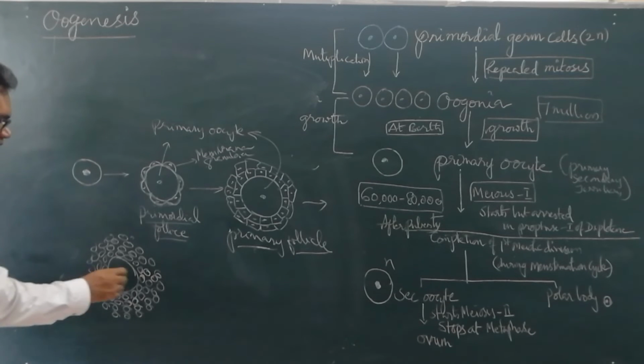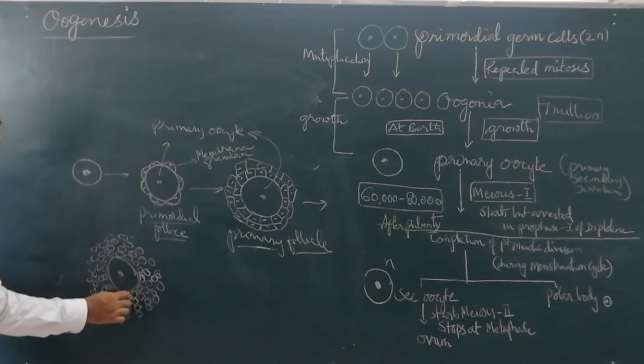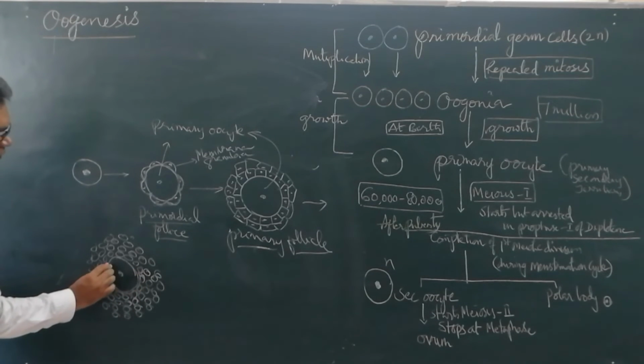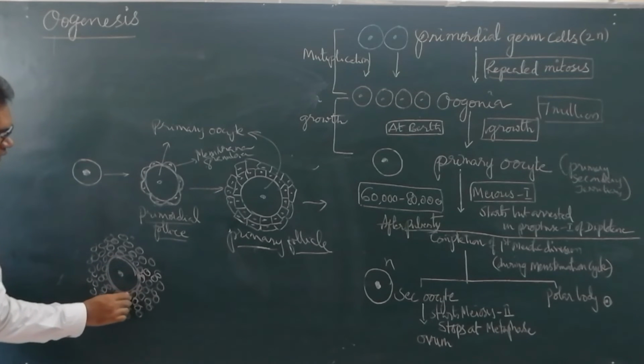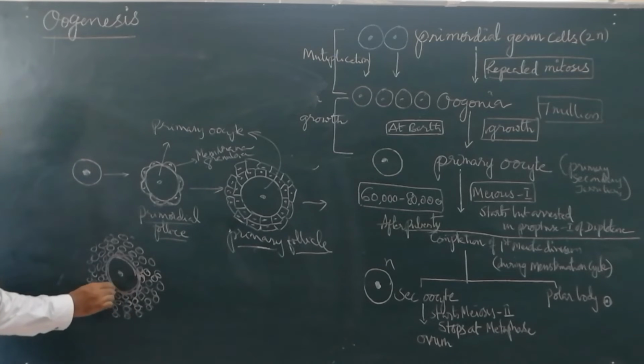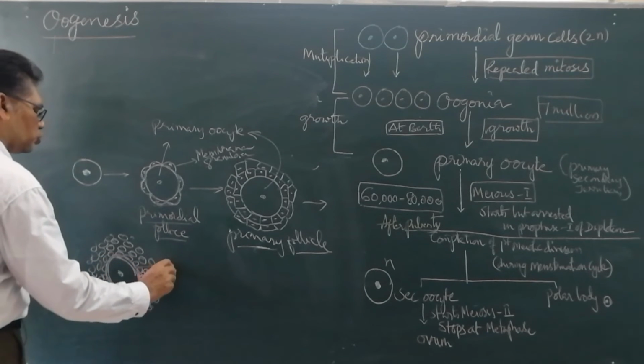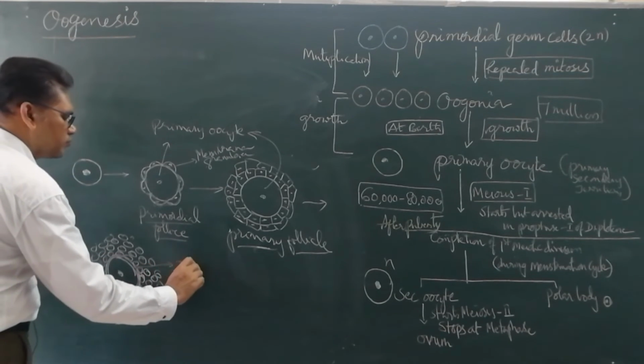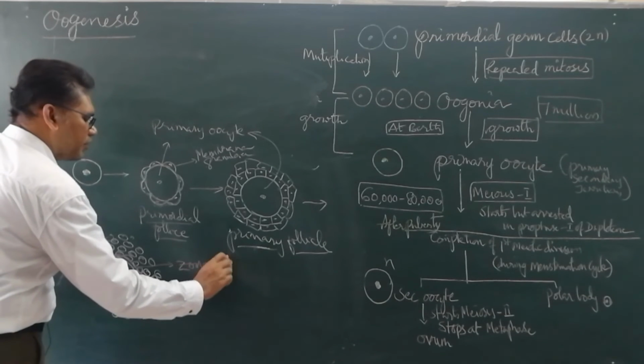Now, the primary oocyte develops a membrane around it. What is this membrane called? This membrane is called the zona pellucida.